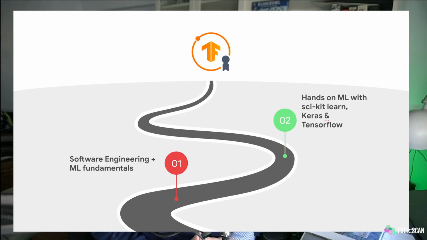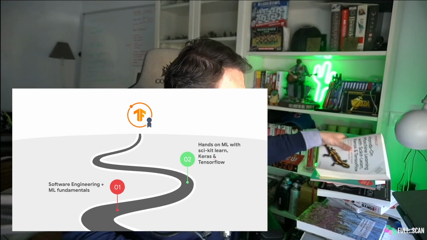Now, once you've covered those bases, once you feel comfortable developing in Python and also comfortable with the ML basics, then you can start getting into specific problem archetypes for the certification. Again, the recommended book is the same one, Hands-On Machine Learning with Scikit-Learn, Keras, and TensorFlow. But then you're going to be focusing, as I said, on the second half of the book, where there are a number of chapters entirely devoted to problem archetypes.